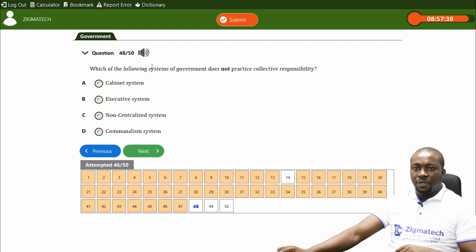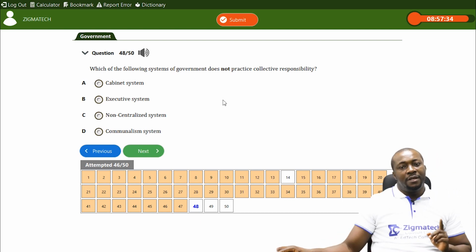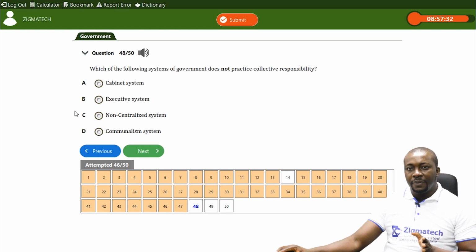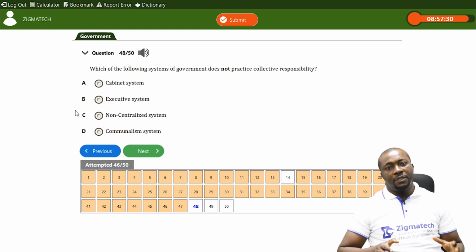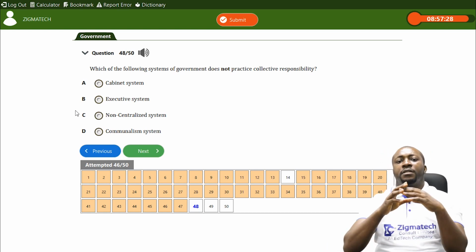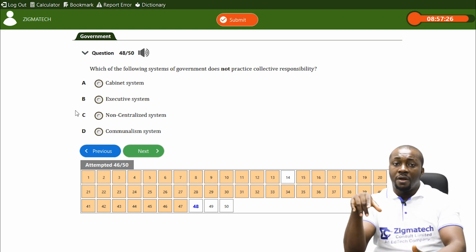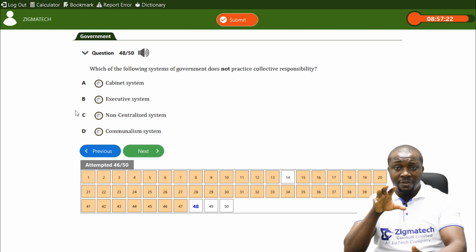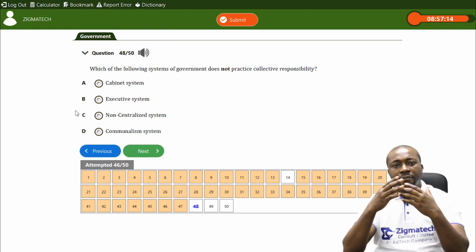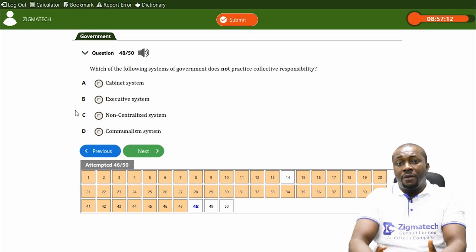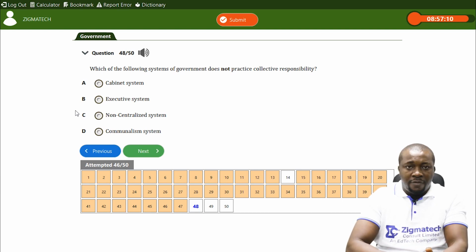Question 48 says, which of the following systems of government does not practice collective responsibility? Now remember, collective responsibility is a system where all members of the cabinet, all ministers, are jointly responsible for the good fallout of their policy or the bad fallout of their policy.